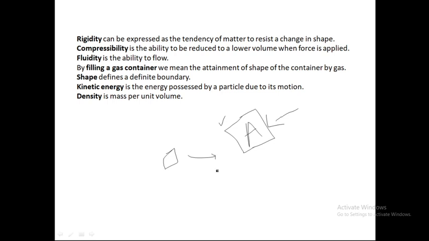What does shape represent? Shape represents a certain boundary. Kinetic energy is the energy possessed due to movement of the molecules, half mv square. And density is mass per unit volume.